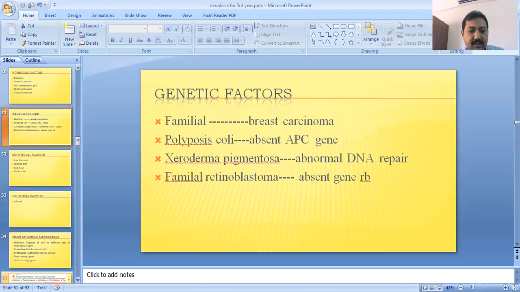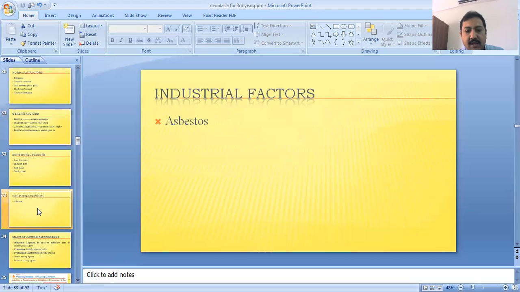Now, what are the industrial hazards? Industrial substances like asbestos and silica also cause carcinoma. Especially these involve the pleura and lung.